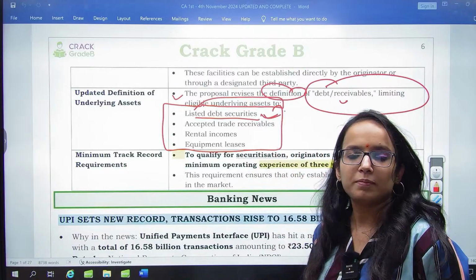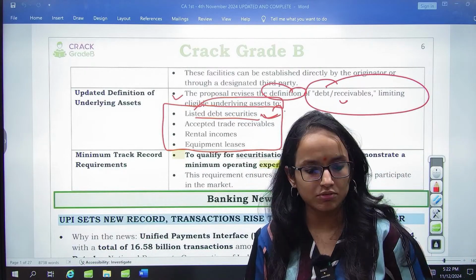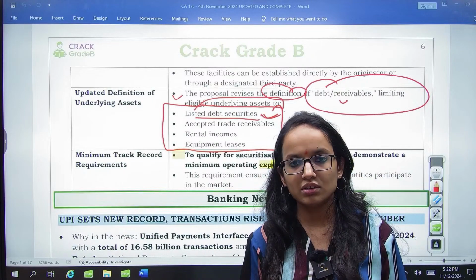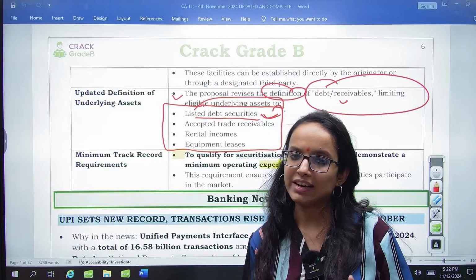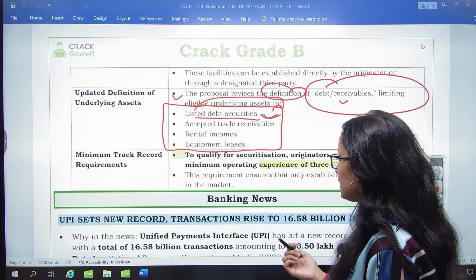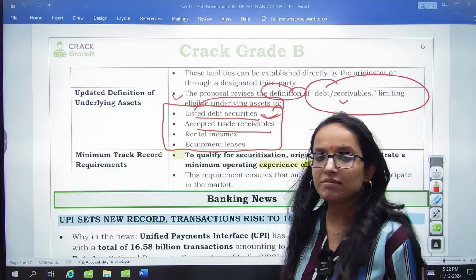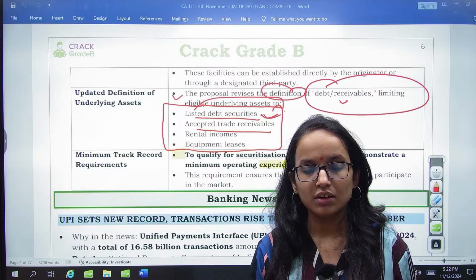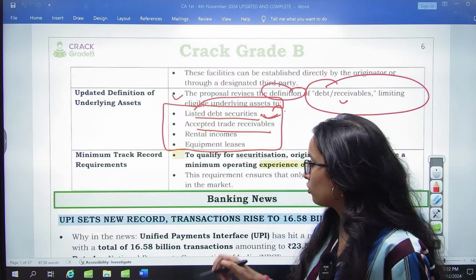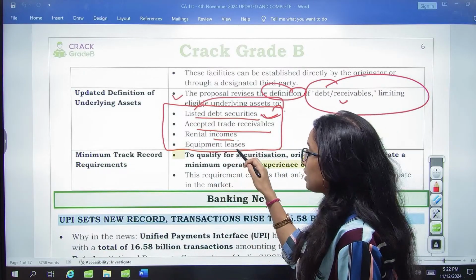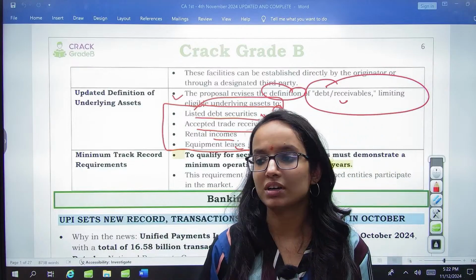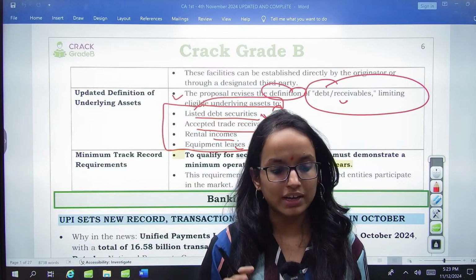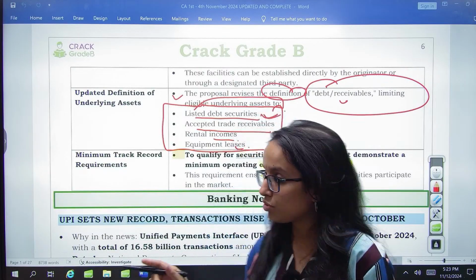Listed debt securities, say bonds, government bonds, corporate bonds, which are actively traded on the recognized stock exchanges. Accepted trade receivables, say you have certain trade receivables outstanding from a borrower, that can also be there. Rental incomes, equipment leases: you have rented out certain property or instrument, that fund can also be utilized for the securitization process.